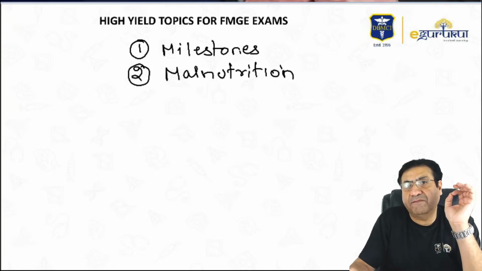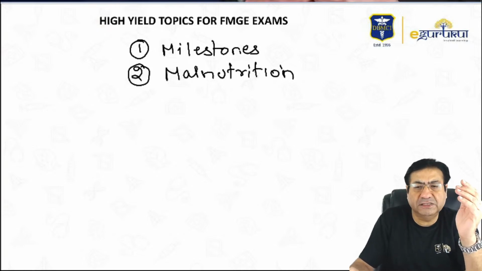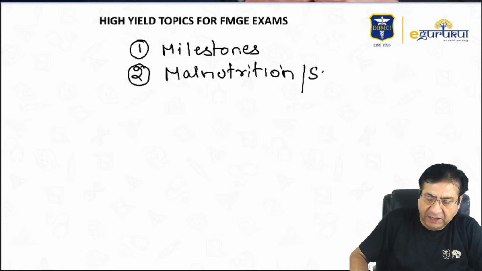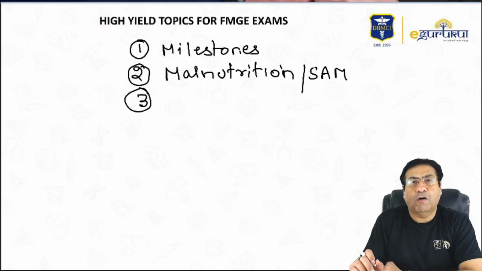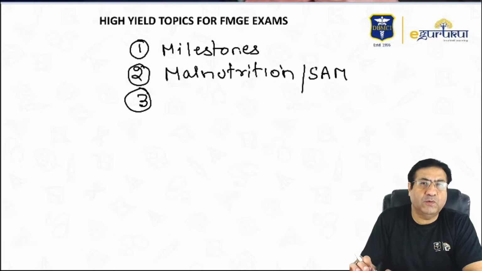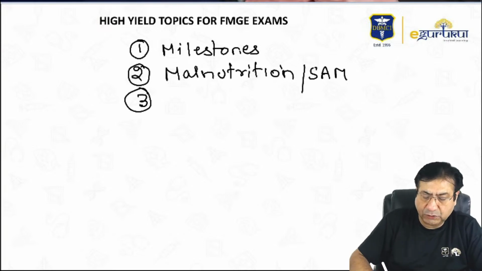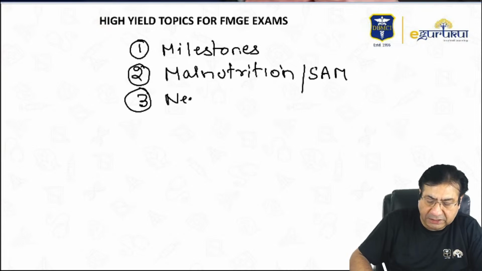Malnutrition again is a very important topic, especially kwashiorkor, marasmus, differences between kwashiorkor and marasmus. And then very important, severe acute malnutrition. Severe acute malnutrition is again a very important topic, and you should always be very comfortable in answering questions from severe acute malnutrition. Then a few important things that you should know from neonatology.